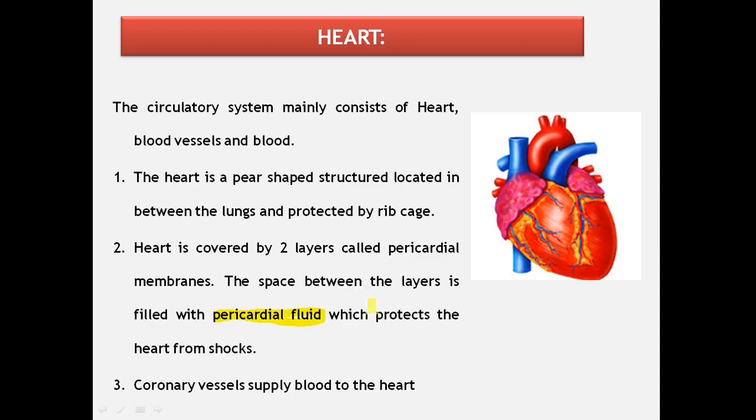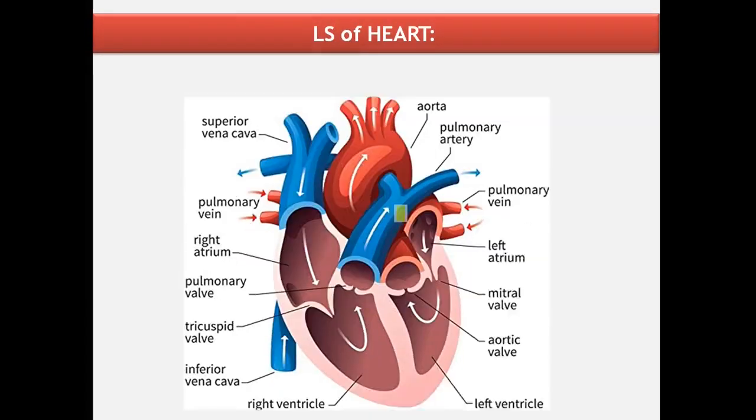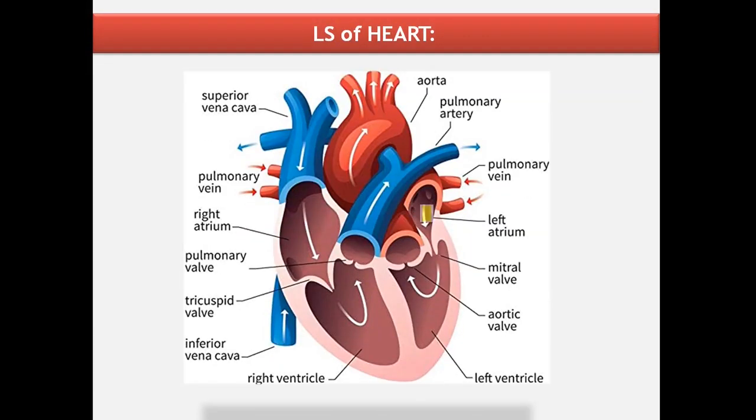Now coming to the internal structure. Let's observe an opened heart, ventral side. The large arch-like tube faces upwards. The heart is divided into 4 chambers.